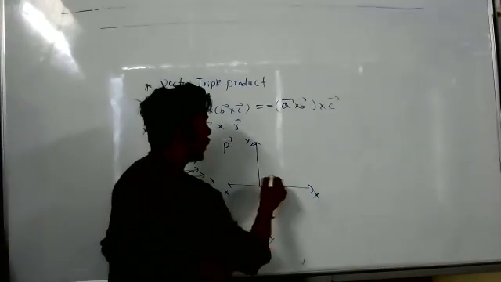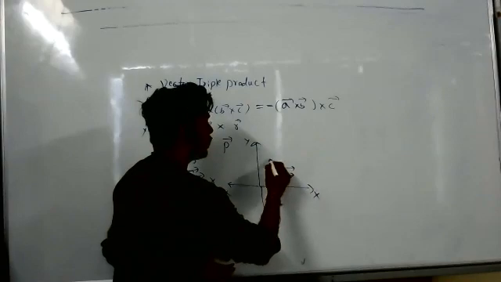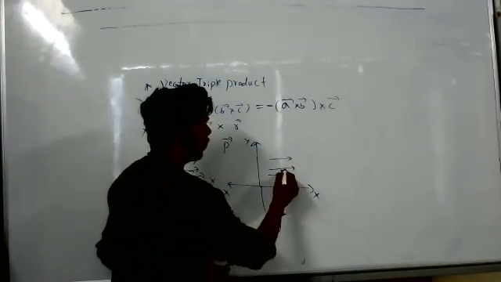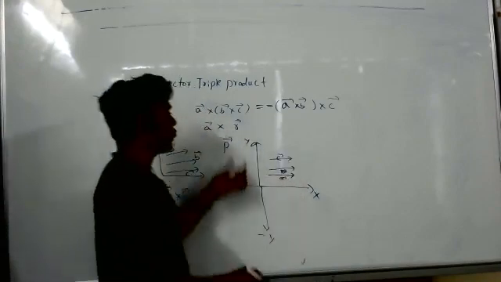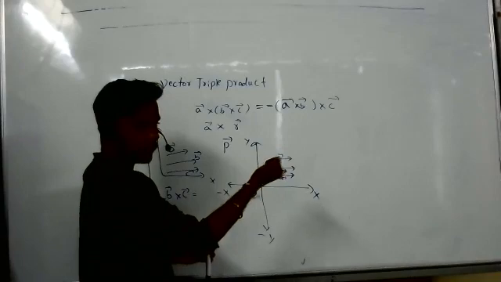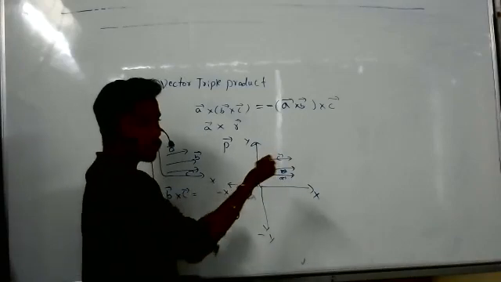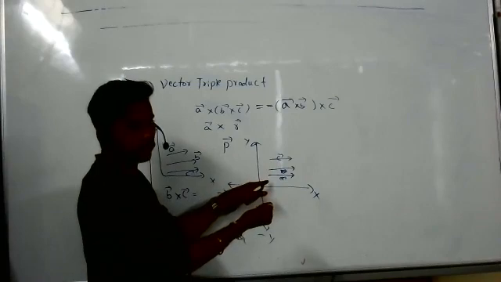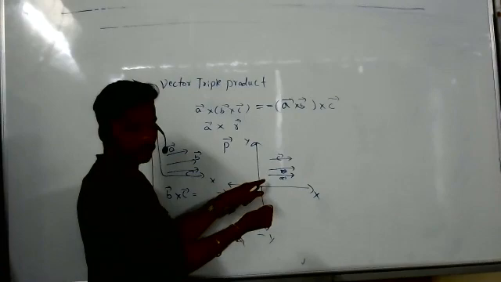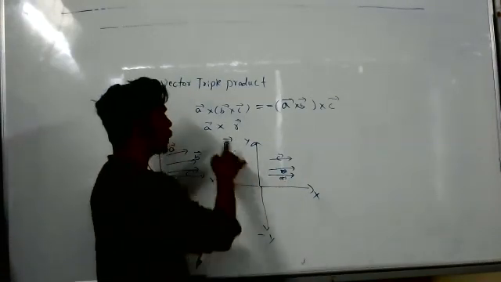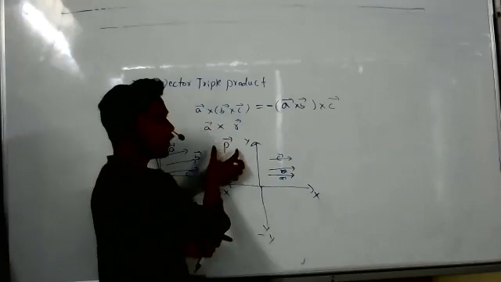Now take A bar, B bar, C bar. When I'm doing B bar cross C bar, it is outward. So this vector is perpendicular to A bar, right? Now, if I do a cross product between these two vectors, I will get a new vector, right?